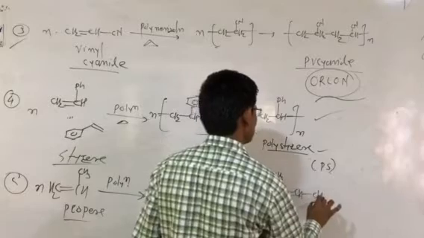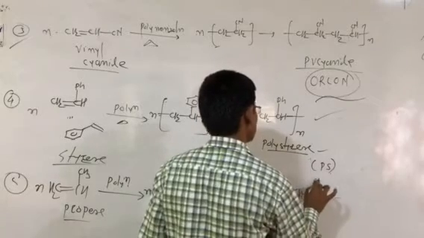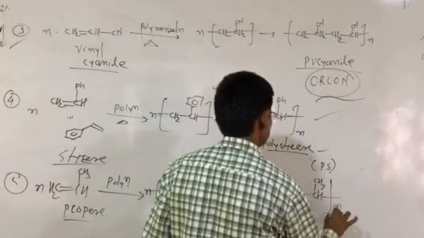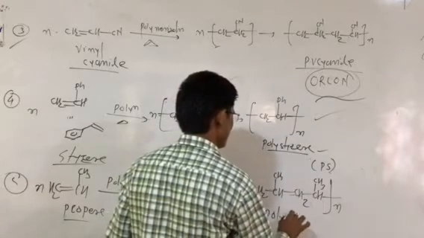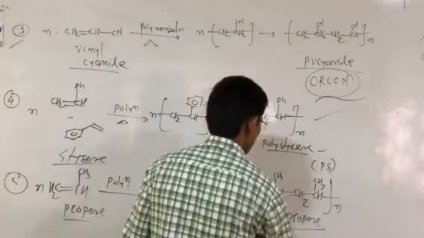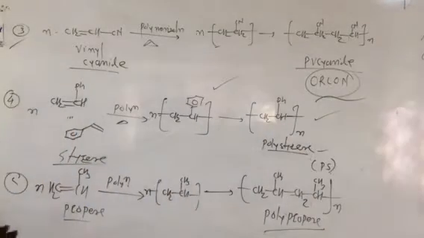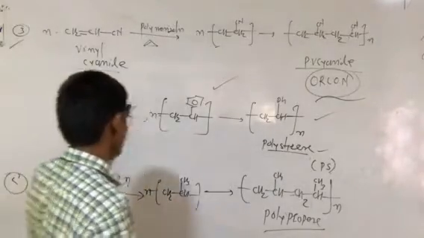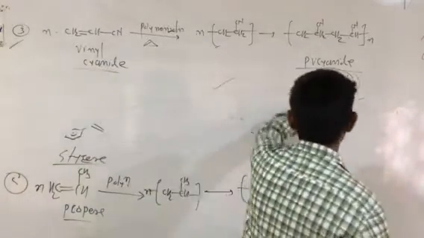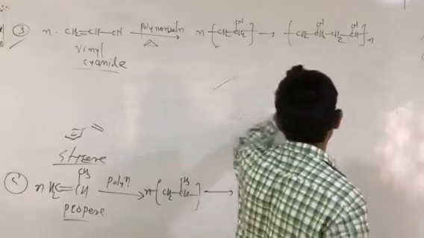Again the step continuously takes place and here formation of CH3. So that is the name. This is the polymerization product formed. Propene to polypropene. Propene से polypropene formation हुआ. These types are again addition polymerization. This reaction of polymerization is addition polymerization.